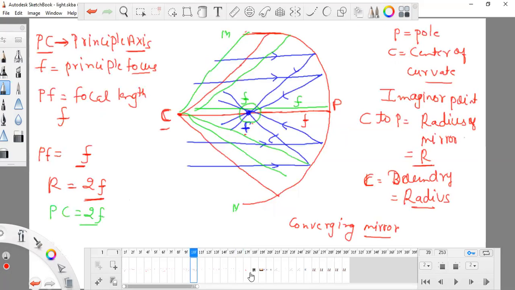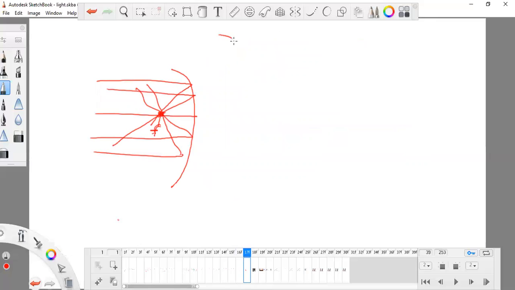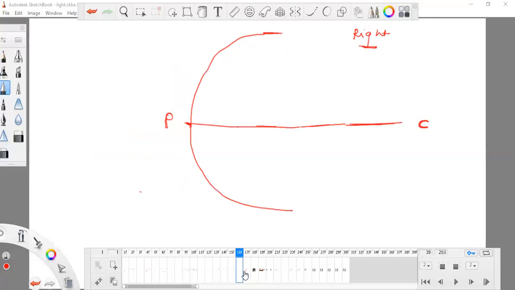The center of curvature is not related directly to this mirror. It just shows the point which is having most of the curvature. In this case this is the point, and in this case this is the point. What is the meaning of curvature? Curvature means the curve. So that is P for both. This is curvature, indicating that particular curve. This is known as PC, same thing, PC is the principal axis.